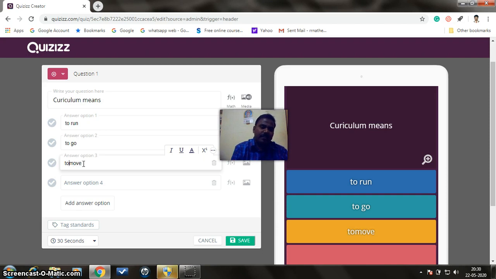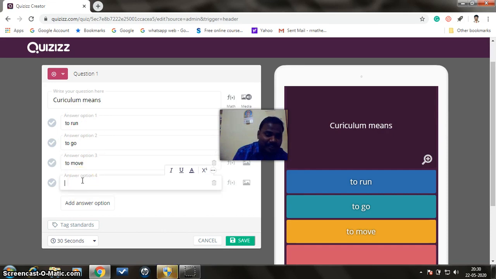What you type here is a stem, and what you type here are options, not options, distractors, because A should distract B, C, D, and B should distract A, C, D, like that. Each and every one must be a distractor.